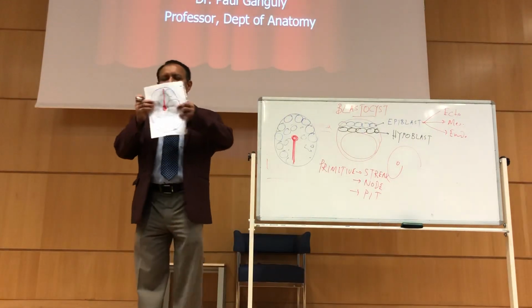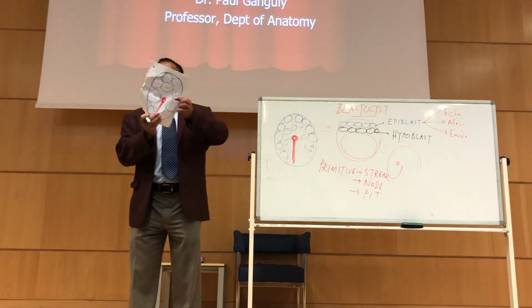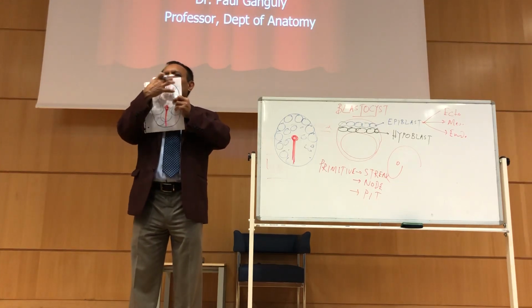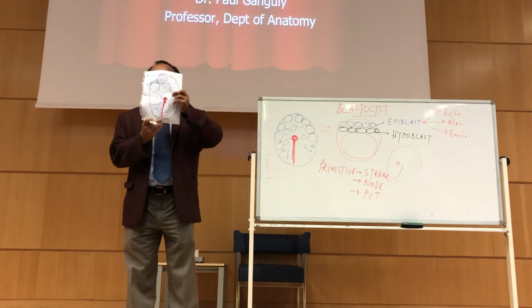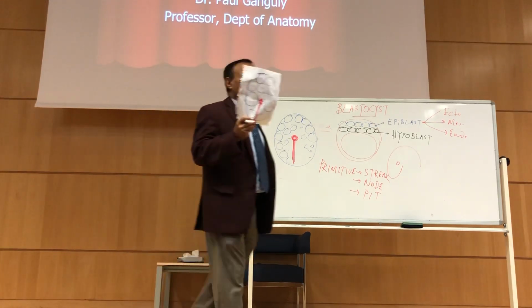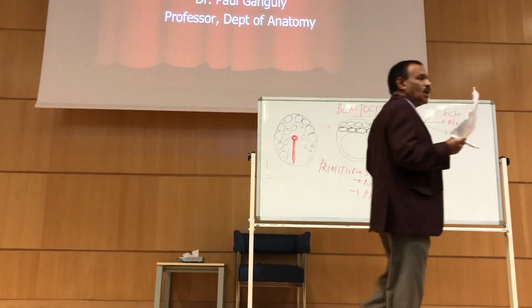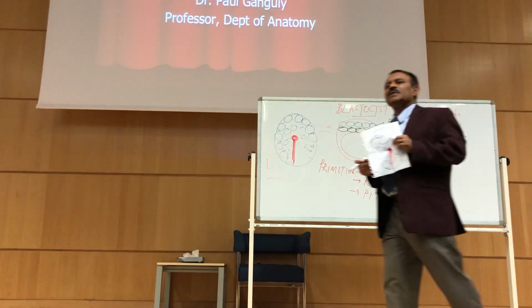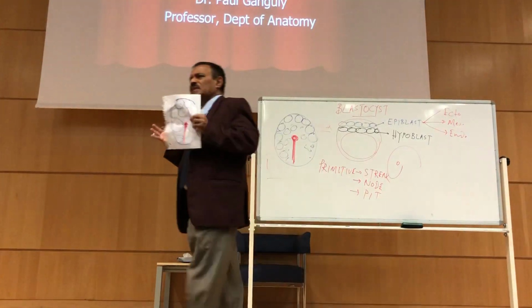Yes, you are absolutely right. This is the caudal end, this is the cranial end. Cranial means the head will be over here. You are absolutely right. So craniocaudal orientation, we ask in the exam. Cranial means head, caudal means the bottom part, and it is determined by the primitive streak. I'm not talking about rocket science, very easy.